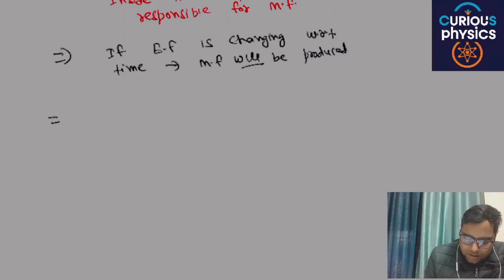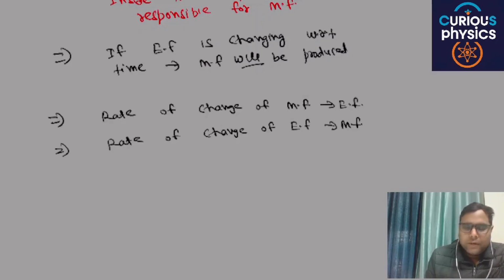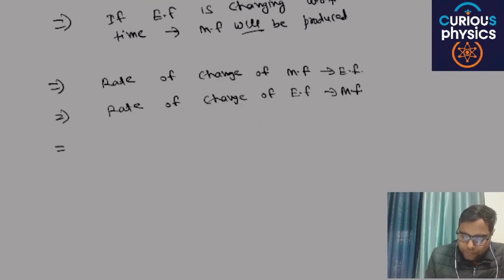Second point, rate of change of magnetic field will produce electric field, and the reverse is also true: rate of change of electric field will produce magnetic field. Are you able to understand my point or not? And one more thing, electric field and magnetic field are perpendicular to each other.